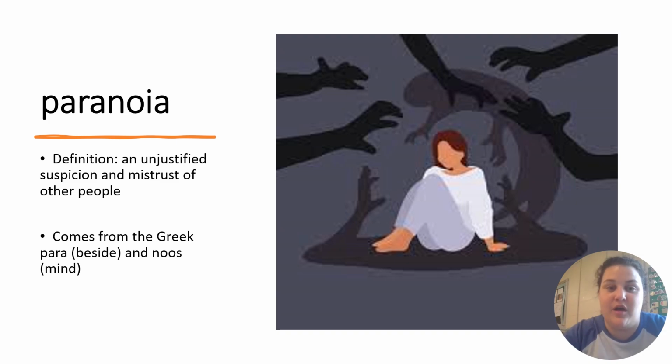People who have paranoia often see things or hear things that are not real. This is often how people described mental illness in the past. They were beside their mind, not in their right mind.